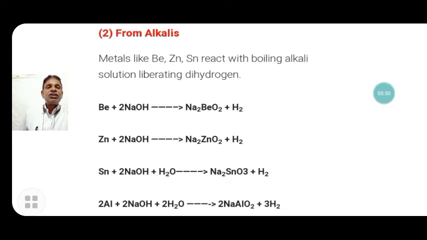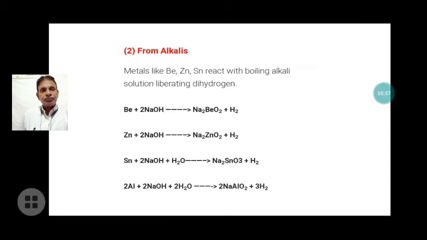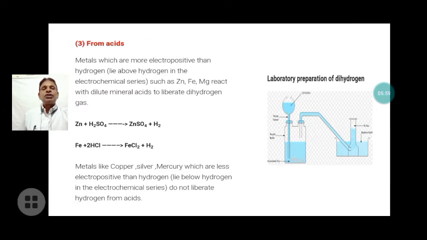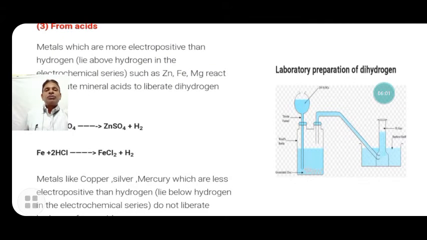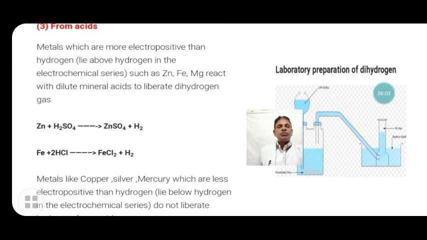Just like the alkali, acids also react with metals to form their corresponding salt and hydrogen. As we studied in the last slide, when metals react with a strong alkali they form the corresponding salt and hydrogen gas.